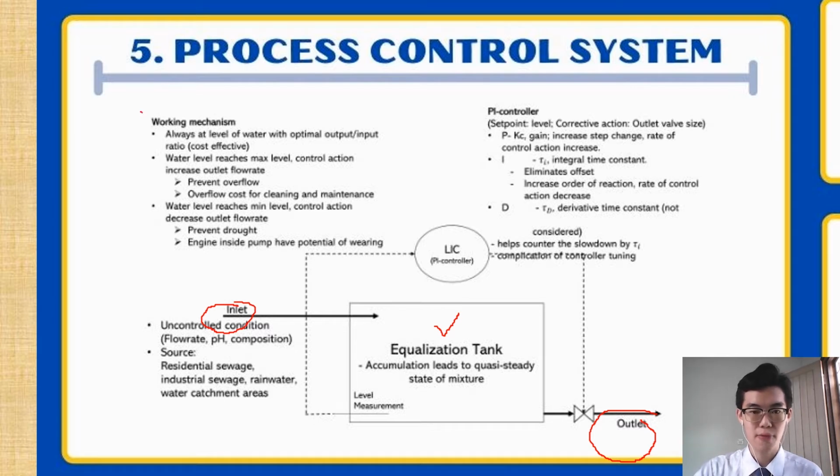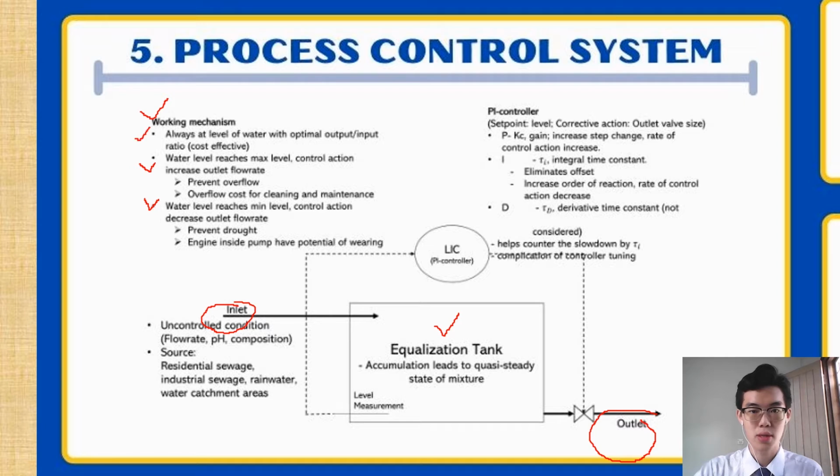The working mechanism of the equalization tank is as follows. The set point will be set as the level of the equalization tank, while the process variable will be set as the opening percentage of the equalization tank outlets. When the water level reaches the maximum level, the controller will increase the outlet flow rate to prevent overflow, avoiding the cost of cleaning and maintenance. When the water level reaches the minimum water level, the control action will decrease the outlet flow rate to prevent the pump from running dry and the wearing of the engine inside the pump.